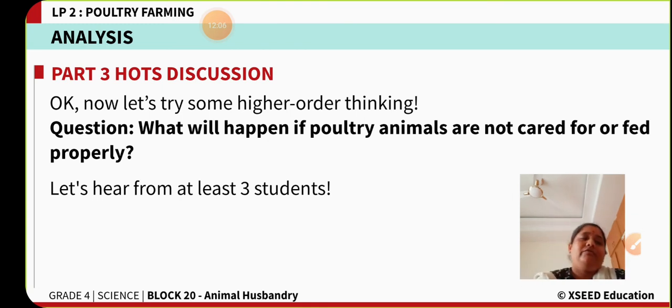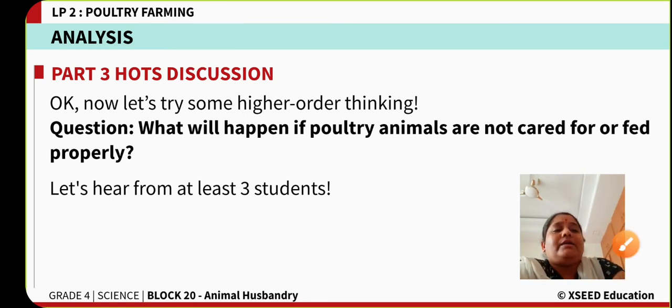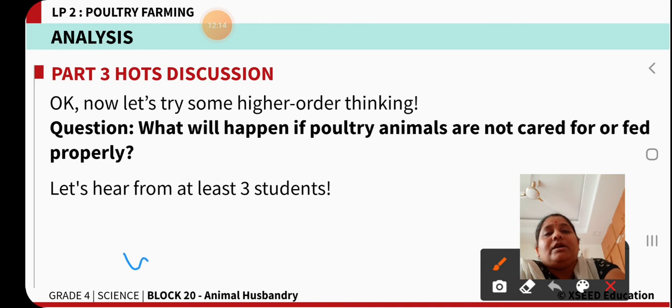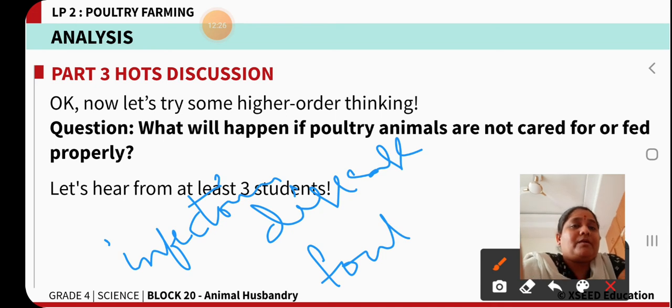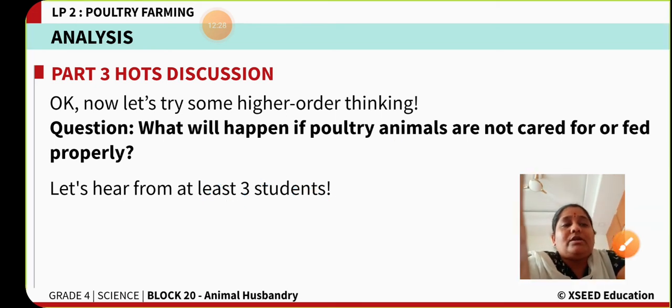If these poultry animals are not cared for or not fed properly, then the entire area becomes infected and these birds even get infectious diseases, which is not good in the poultry farm. And one more thing, the entire area gives a foul smell. That is also not a good sign.